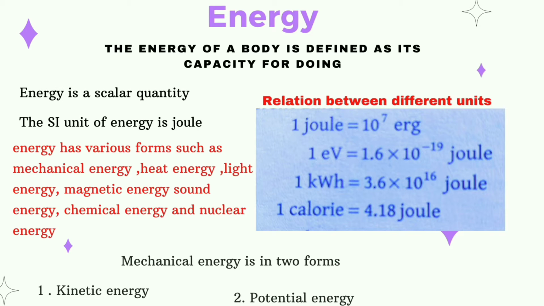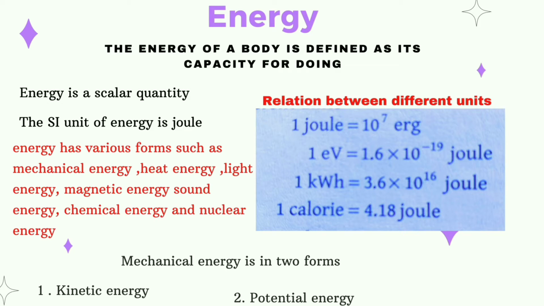Energy: the energy of a body is defined as its capacity for doing work. It is a scalar quantity. The SI unit of energy is joule. 1 joule is equal to 10 to the power 7 erg and 1 calorie is equal to 4.18 joule. Energy has various forms such as mechanical energy, heat energy, light energy, magnetic energy, sound energy, chemical energy, and nuclear energy.